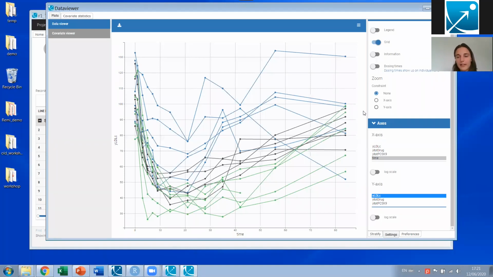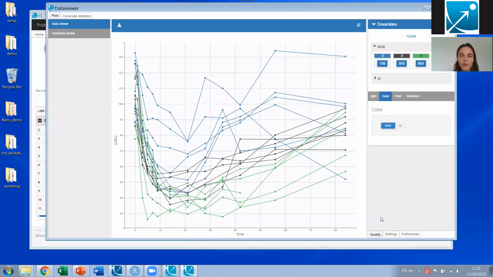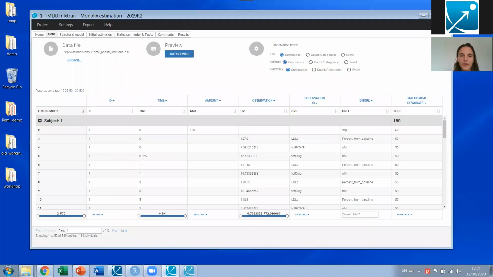That's good. Then they go back to basal levels. And what I also see is a dose dependence. The individuals that got the highest dose seem to have a lower nadir compared to the individuals that had a lower dose. That's the data we're gonna use in order to calibrate our PK model.